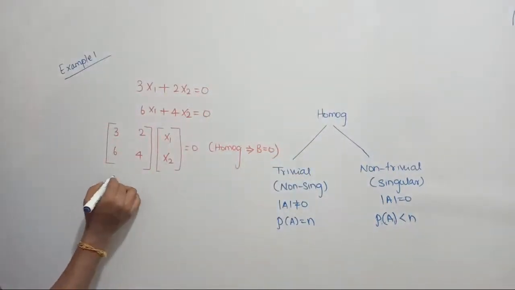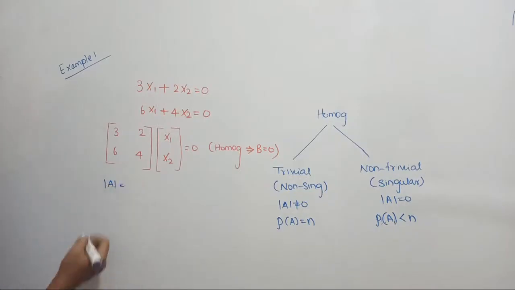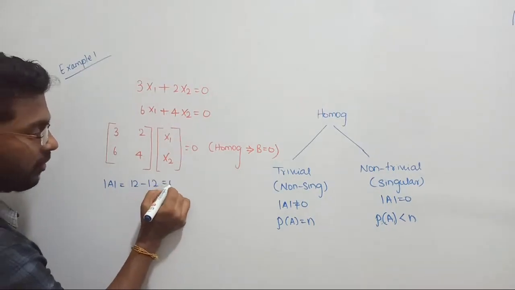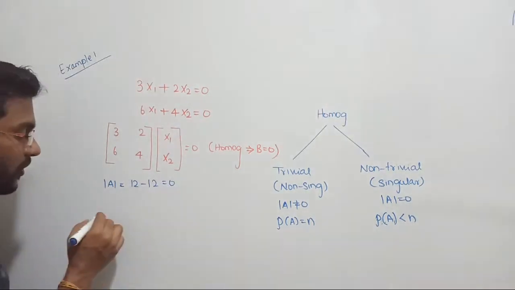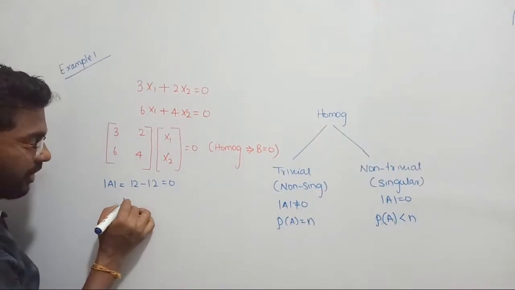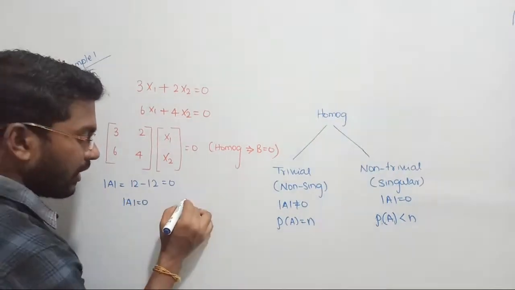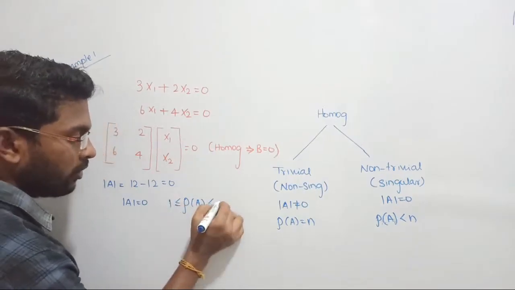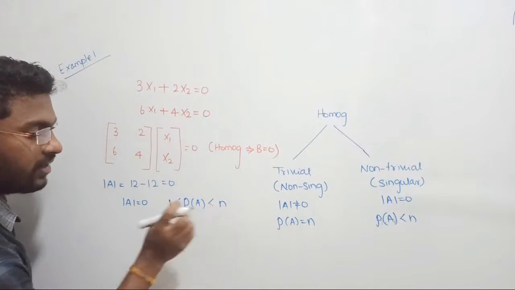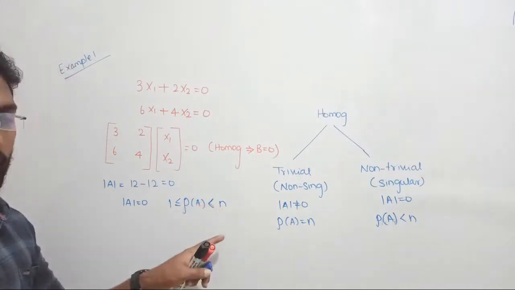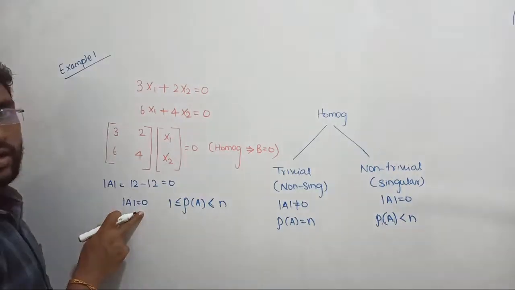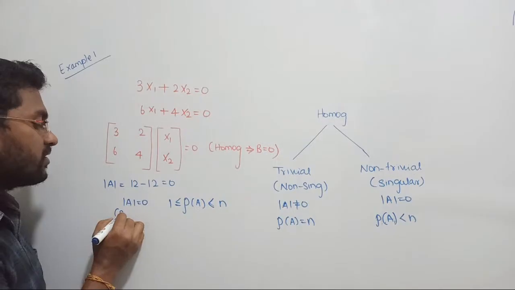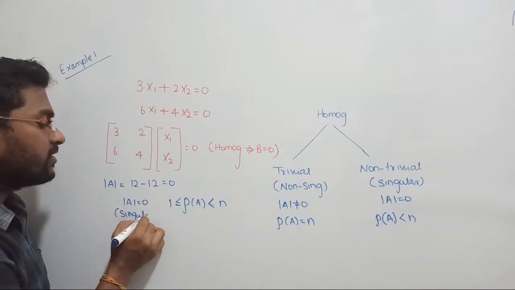Let us proceed. Find out the determinant of the matrix. 3 times 4 will be 12, minus 6 into 4, 2 also will become 12, equal to 0. What have I understood? For a matrix, if your determinant is equal to 0, then the rank of the matrix is less than n, not equal, less than n. Do you agree? Yes. So the conclusion, because determinant is equal to 0, such a type of matrix is called singular matrix. This matrix is called singular matrix.